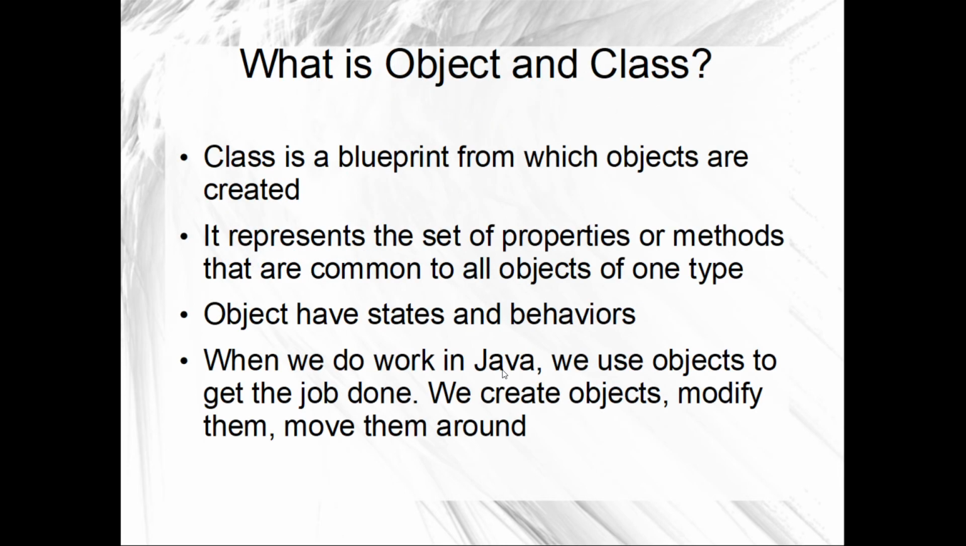Now we will see what an object and a class are. Well, a class is a blueprint from which objects are created. It represents the set of properties and methods that are common to all objects of one type. So this is the basic concept of a class. Now what is an object? Objects have states and behavior. When we work in Java, we use objects to get the job done. We create objects, modify them, move them around. So when the class is created, we create the blueprint, and the instance created from the class is called an object.